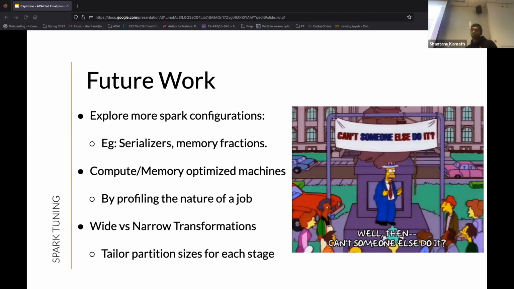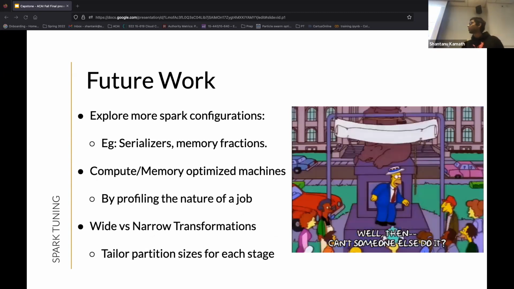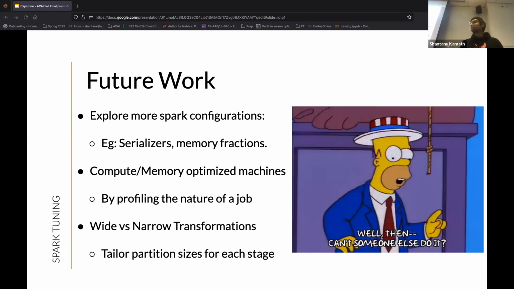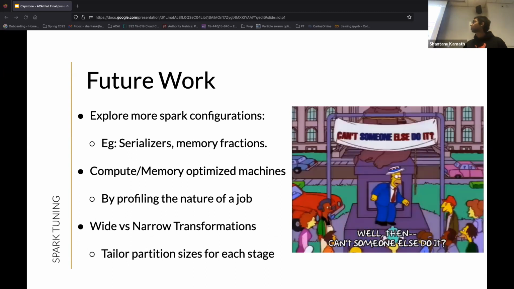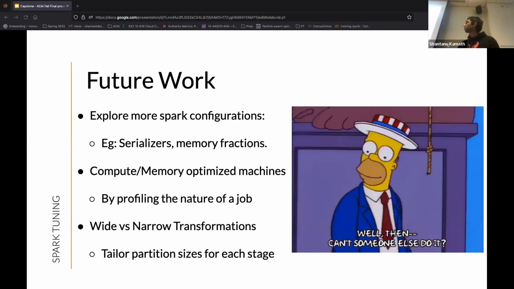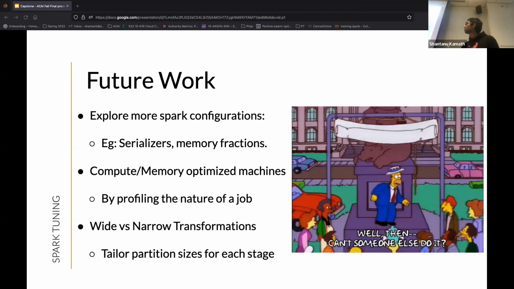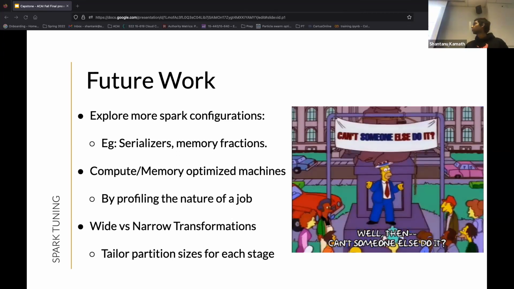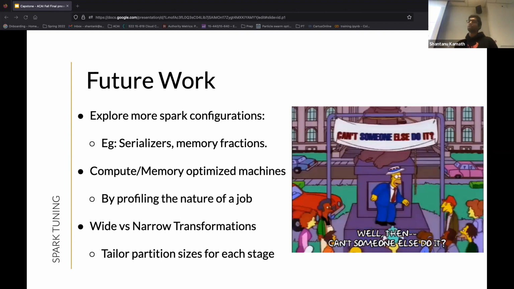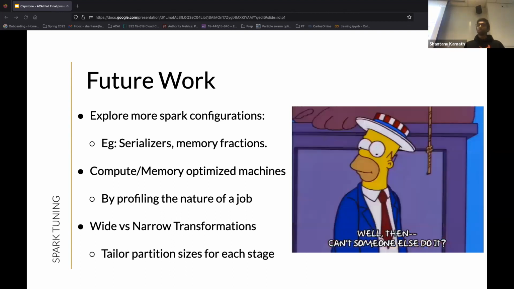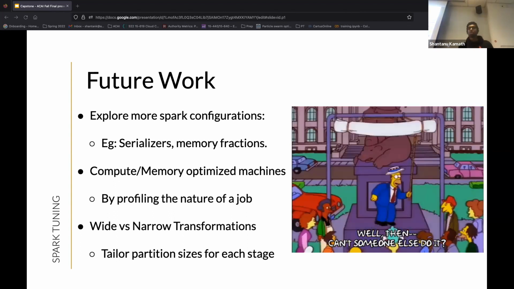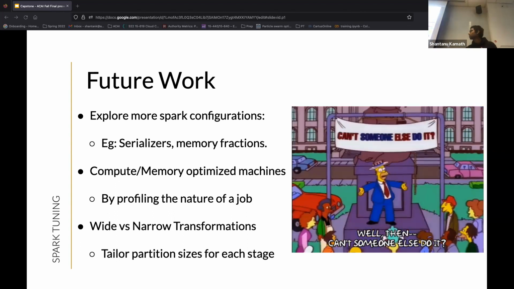So like any scientific work, there's always more to be done. So we highlight some of the things that could be good next steps in this domain. For instance, we could explore other Spark configurations like different serializers and changing the memory fractions. We could also use compute or memory optimized machines by profiling a job and assigning machines specific to those. This brings us to the end of the first feature we added this year, and Andy will talk about the next cross-cloud caching project.